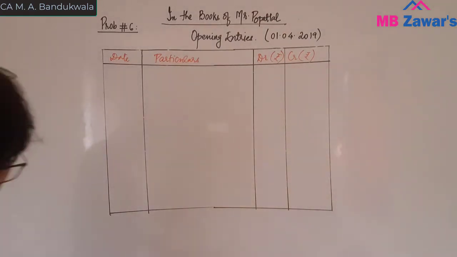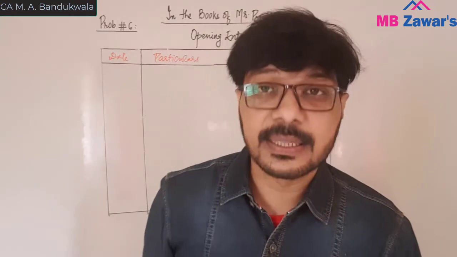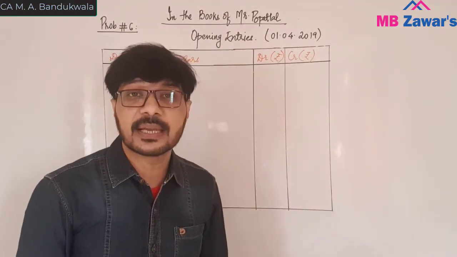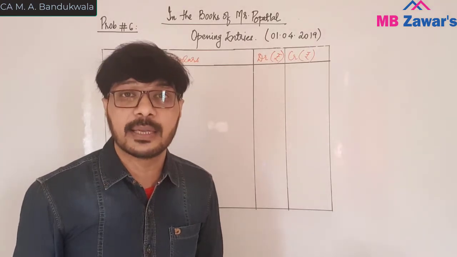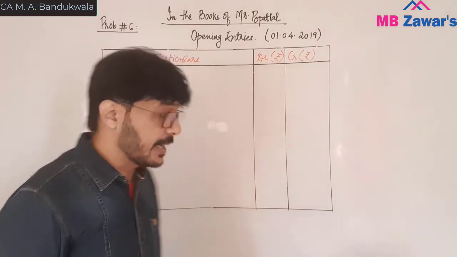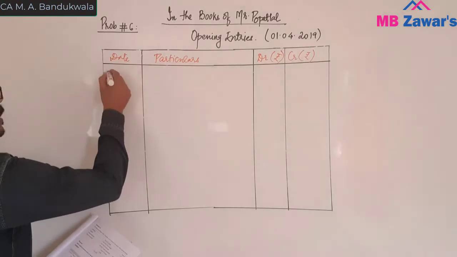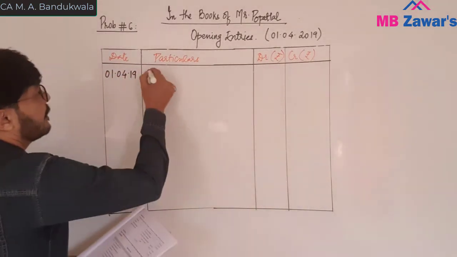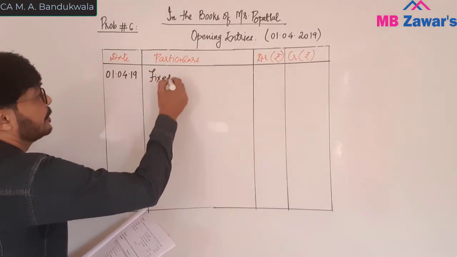Now, how will the entry be passed? Assets they have given: fixed asset, inventory, trade receivable, cash. These are the assets, which will always show a debit balance. So it will come on the debit side. Opening entry, opening date, 1st April 19.